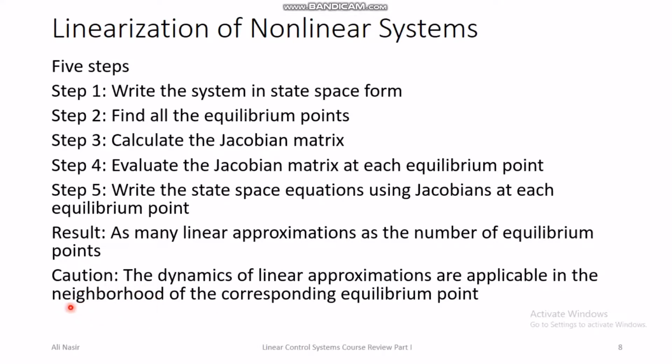So there are other methods that one can use to approximate the size of the neighborhood under which the linear approximation is valid, but usually we determine this based on our practical experience and the performance of the project that we are working on.